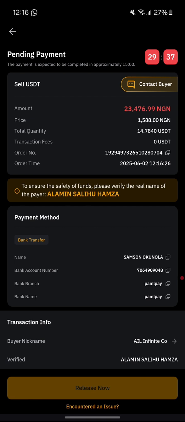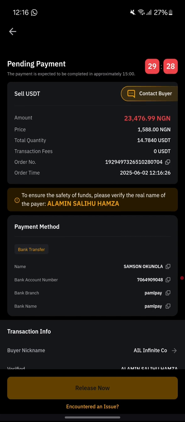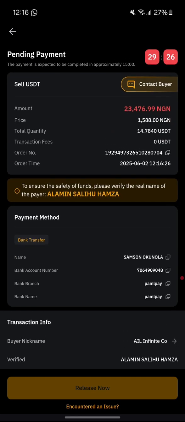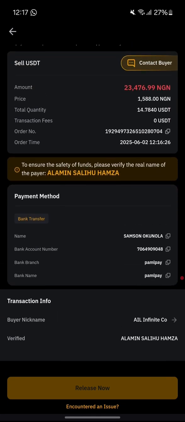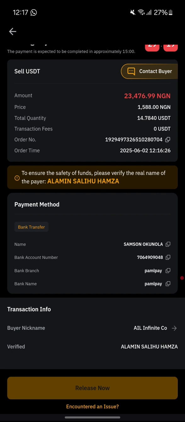So what we are going to do now is check our balance. If the person has sent this money to us, we are going to release the coins. But if the person did not send the money, don't release your coins. If you have already released your coins, your money has gone with it. You can only contact support. They may intervene and settle it, but they may ask for your bank statement, and it may take a long process before you can resolve that. The best thing is for you to wait for that person to send the money to you.